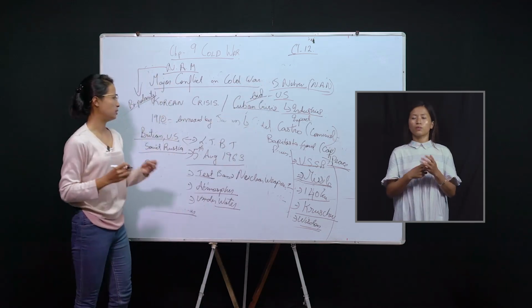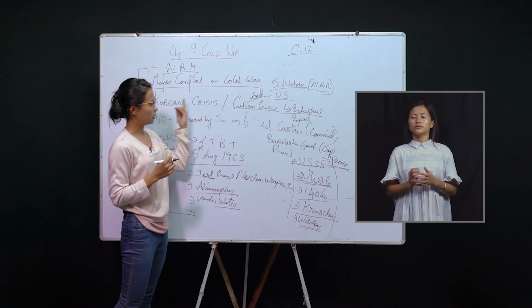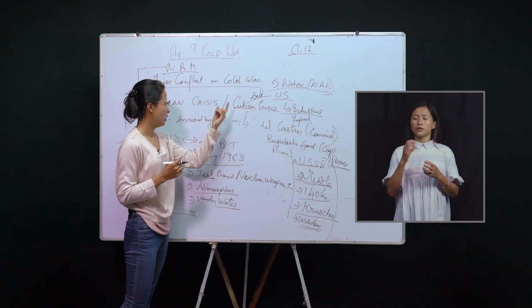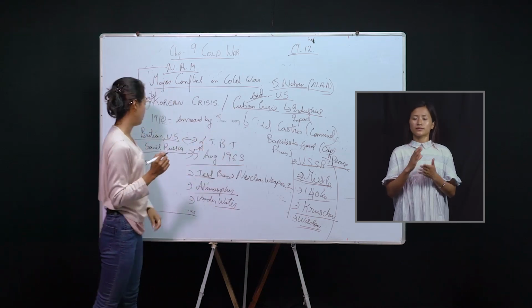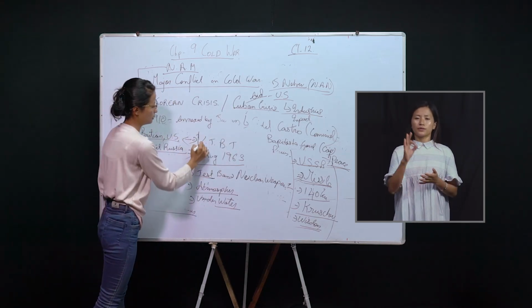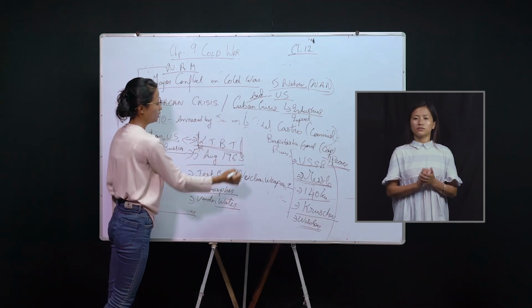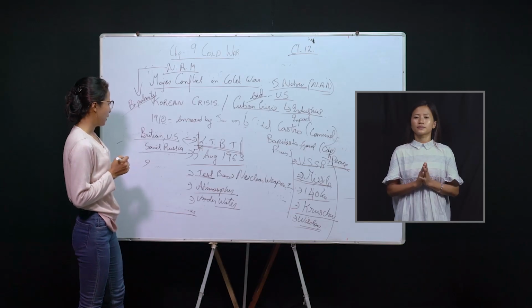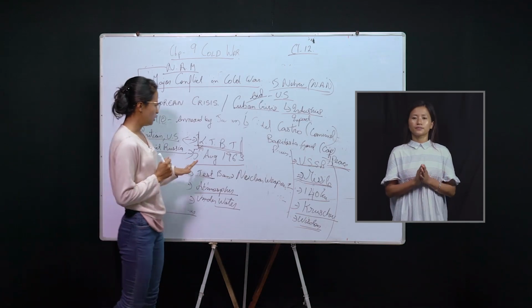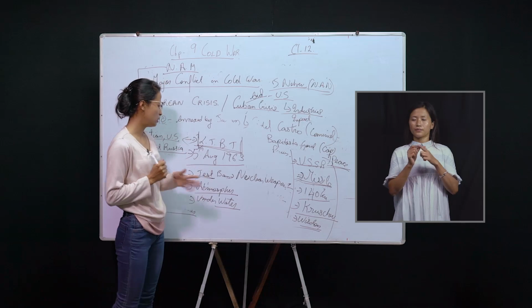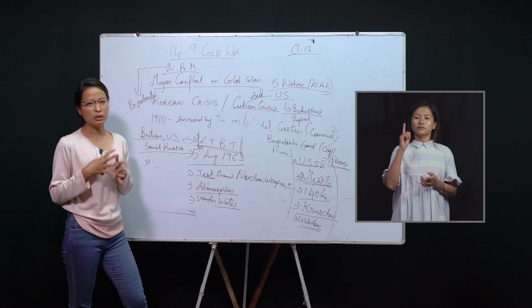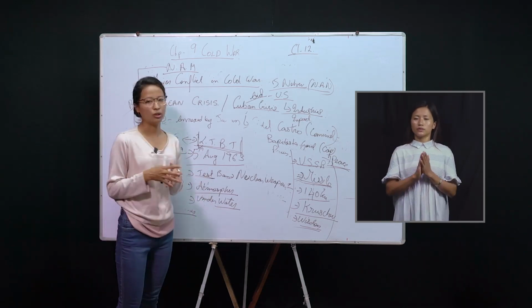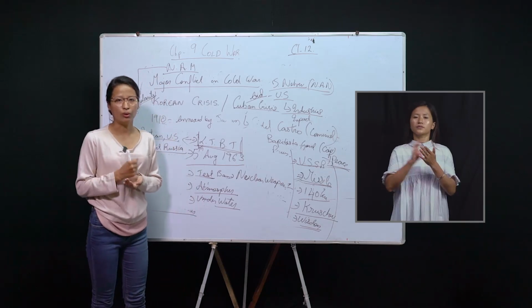We also discussed the major conflicts in the Cold War: the first is the Korean crisis and the second is the Cuban crisis. And under the Cuban crisis, we have an important impact, that is the signing of the LTBT, the Limited Test Ban Treaty, which happened on the 5th of August 1963. So with this, we have come to an end of chapter 9, on the Cold War.